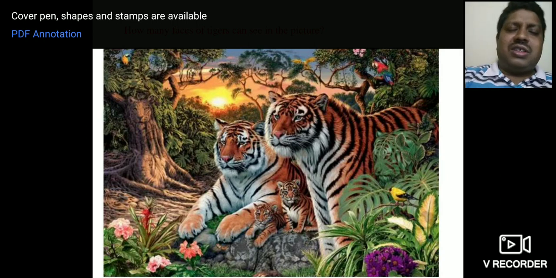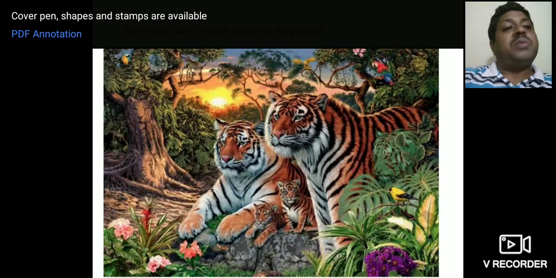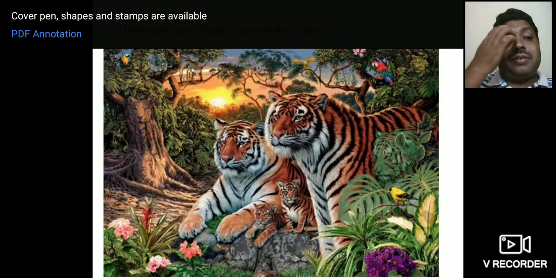Children, nowadays you might be observing that the number of tigers is decreasing. We can say it is an endangered animal. The tiger is an endangered animal because hardly 2000 tigers are present in India. So we are losing the gene of the tiger.